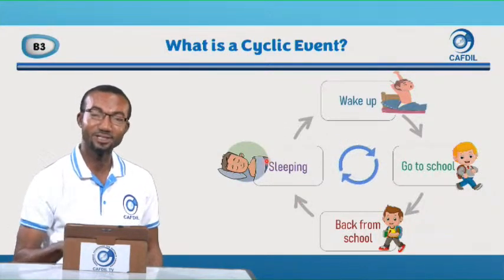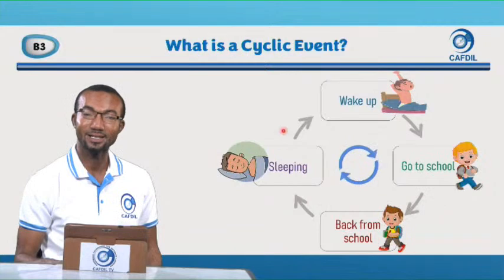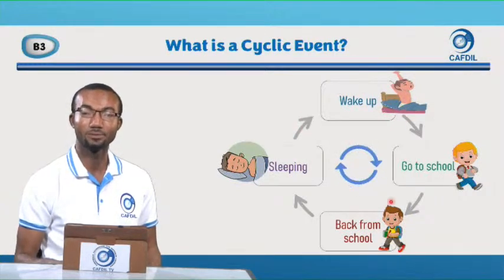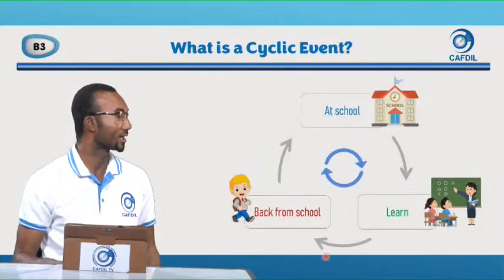Sleeping happens every night. So these 4 events are cyclic. You start and you end here, you start again, you end here every day. You wake up, go to school, back from school, sleep, you wake up. It happens every day.